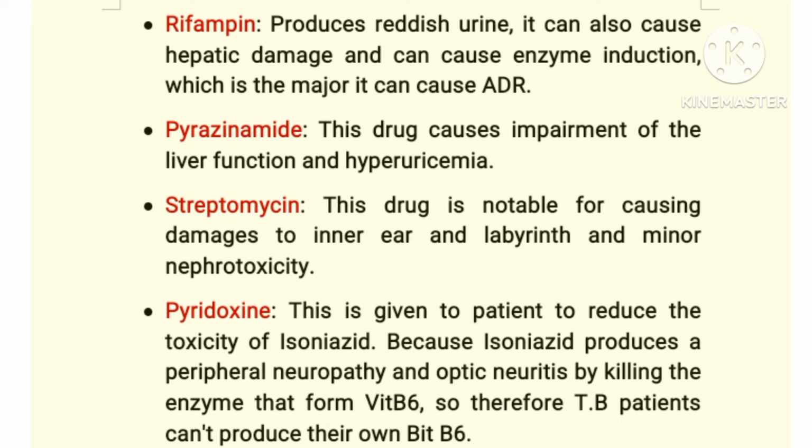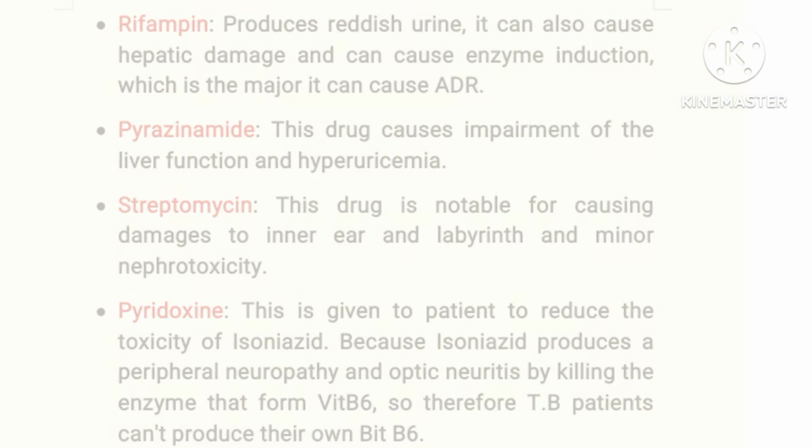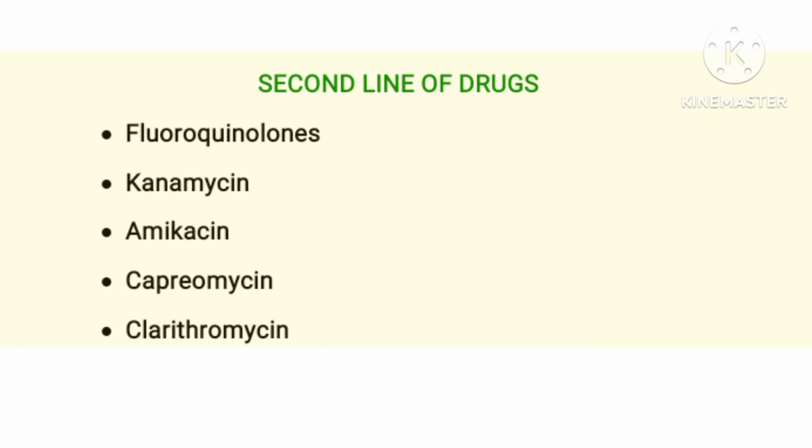Pyridoxine is a supplement that is given to reduce the toxicity of isoniazid, because we know that isoniazid produces peripheral neuropathy and optic neuritis by killing the enzyme that forms vitamin B6. So therefore, TB patients can't produce their own vitamin B6. Although these drugs are effective and can kill the bacteria, these are their side effects. Second-line drugs include fluoroquinolones. That is, if the first line fails, you use fluoroquinolones, kanamycin, amikacin, capreomycin, and clarithromycin. These are the second line of drugs used for resistant TBs.